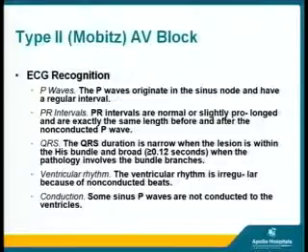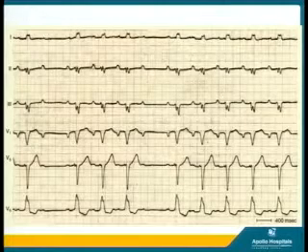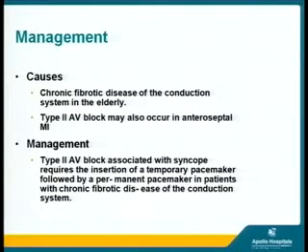This is an example of a type 2 Mobitz ECG, which I just explained. And the management for this: usually these patients have chronic fibrotic disease of the conduction system, which is seen in the elderly. Type 2 AV block may also occur in anteroseptal MI, again because of the blood supply. Management of these patients, who are associated with syncope, is insertion of a temporary pacemaker, followed by a permanent one if the patients have chronic fibrotic conduction system disturbances.